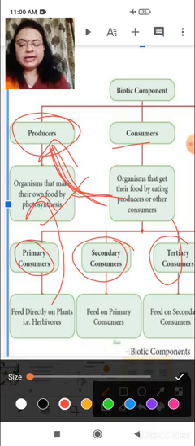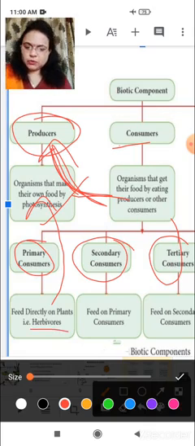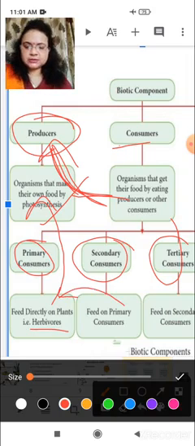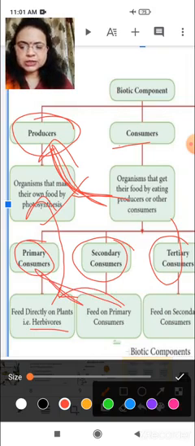They only eat plants. They are called herbivores. So herbivores are primary consumers, and the secondary consumers are those which feed on primary consumers.